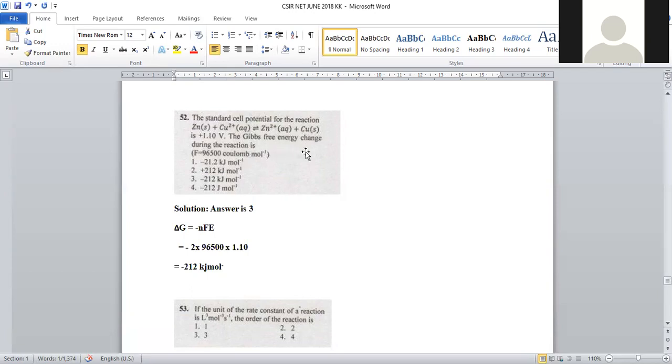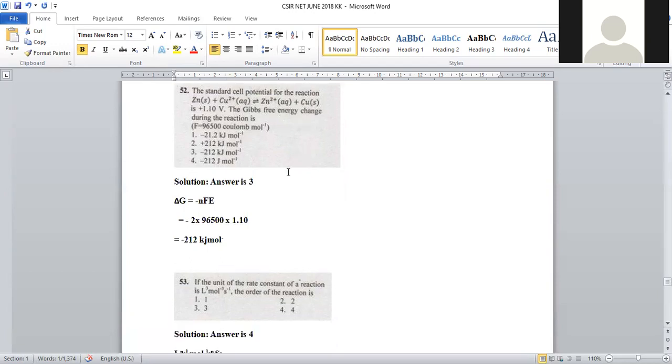The simplest formula for Gibbs free energy calculation is delta G equal to minus nFE. n stands for the number of electrons transferred in the reaction. F is the Faraday constant, with value 96,500 coulombs per mole. E is the electrode potential generated, plus 1.1.